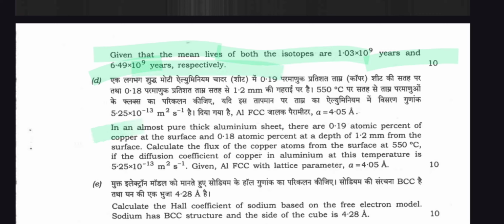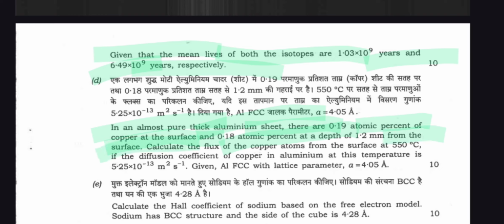And question number D is here. In an almost pure thick aluminum sheet, there are 0.9 atomic percent of copper at the surface and 0.1 atomic percent at a depth of 1.2 mm from the surface.